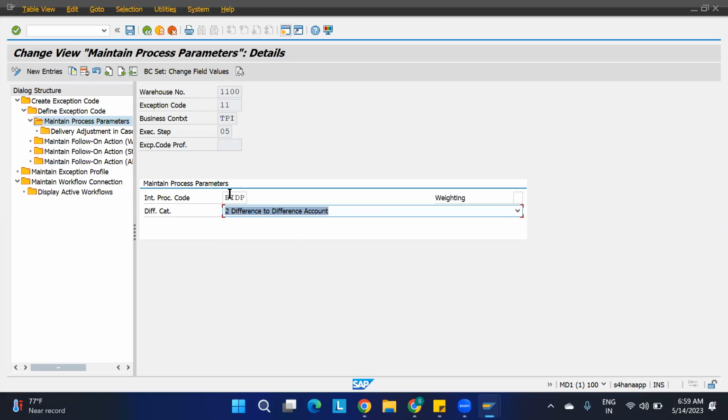Internal process code is BIDP, that is the partial picking. This is the one we have to keep intact; we are not going to change this. Just click enter. Okay, next go to the delivery adjustment in case of differences. We are taking the delivery adjustments.